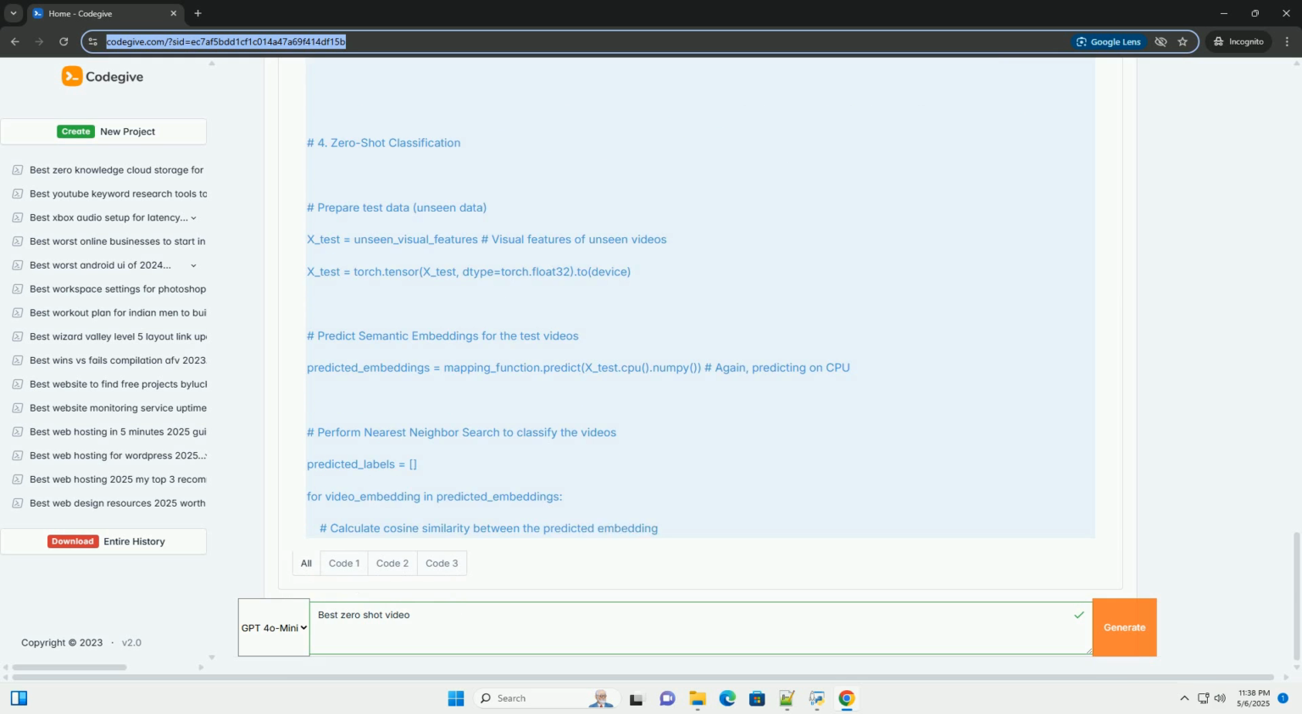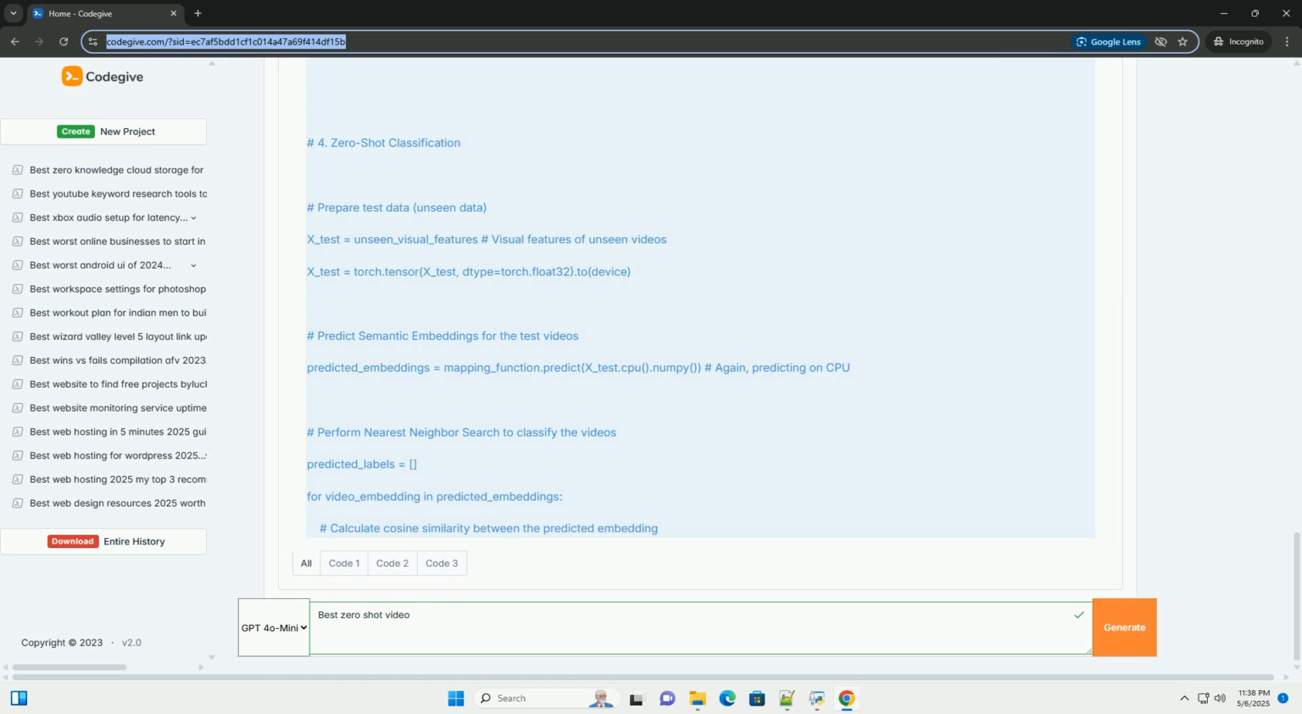Mapping function. Experiment with different mapping functions: linear regression, neural networks. Neural networks can learn more complex mappings, but they also require more data to train effectively. A simple MLP, multi-layer perceptron, is often a good choice. Normalization. Normalizing visual features and semantic embeddings can improve training stability and performance. Evaluation metrics. Evaluate your zero-shot model using appropriate metrics, such as accuracy, precision, recall, and F1 score.